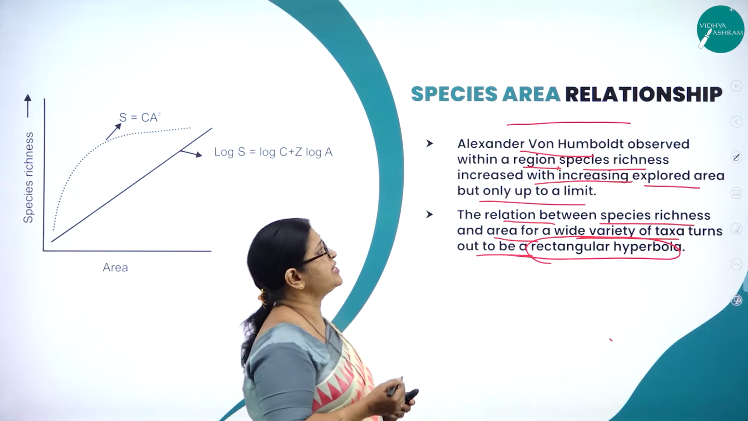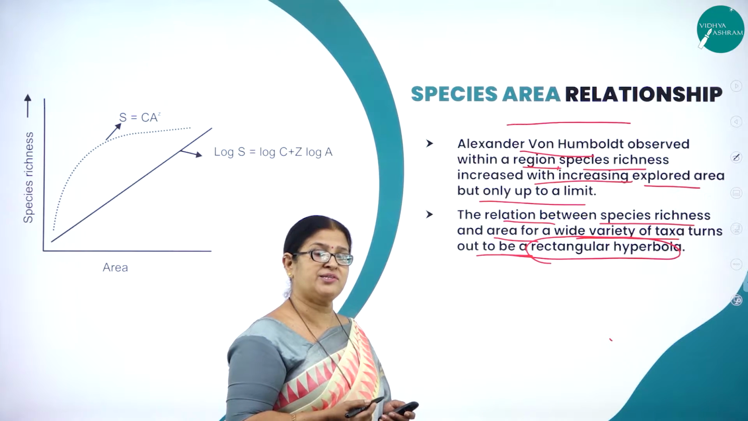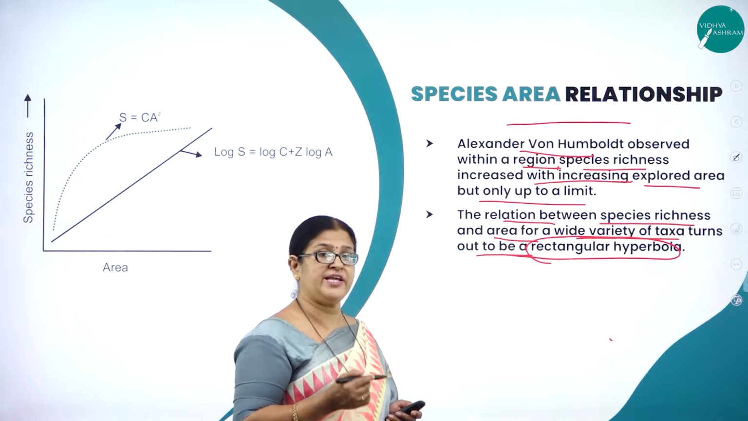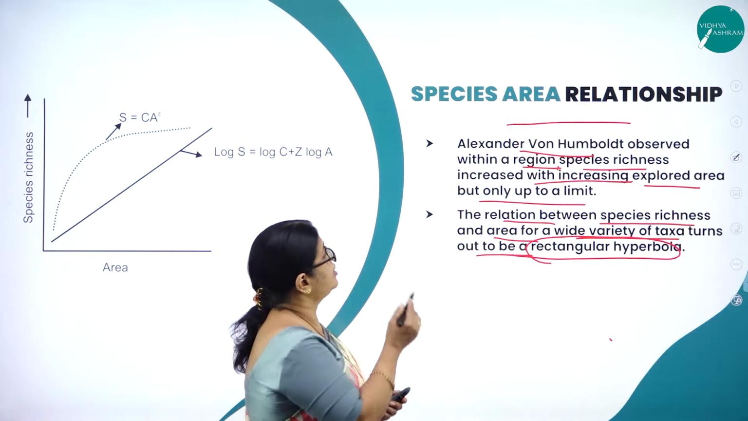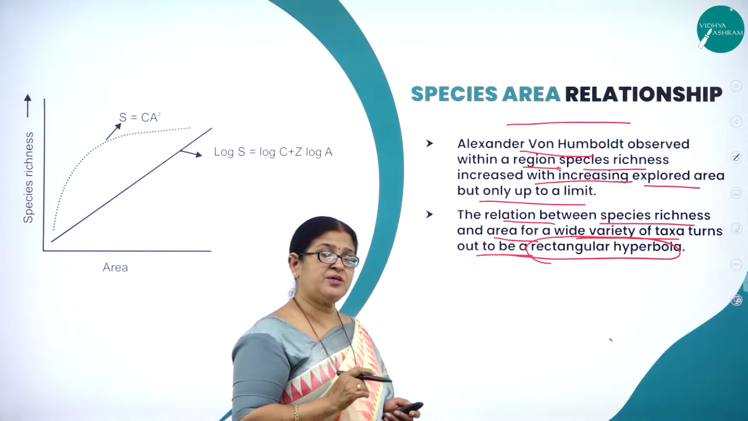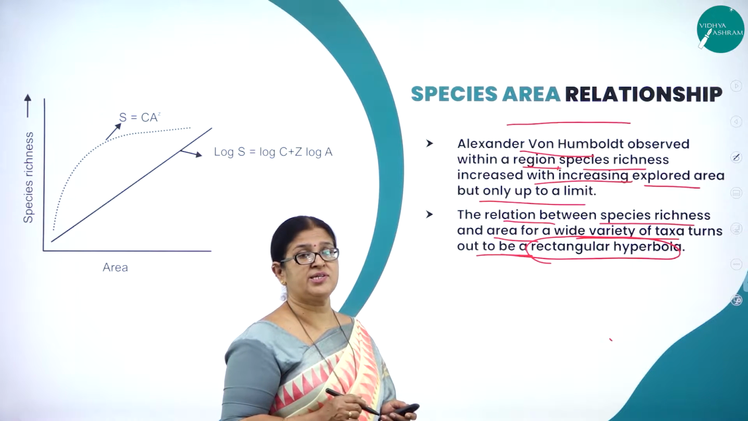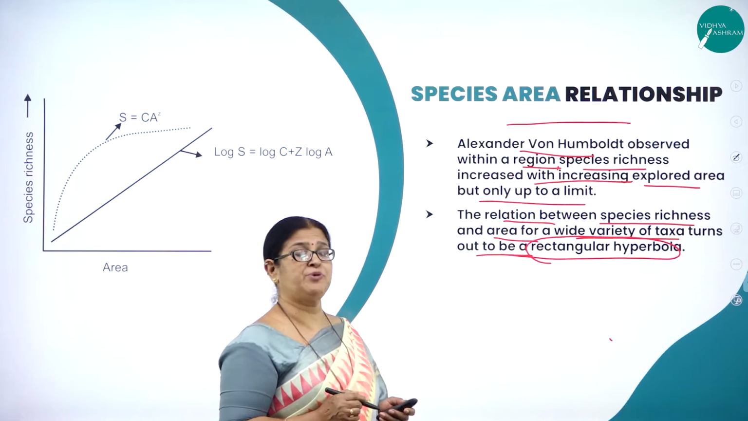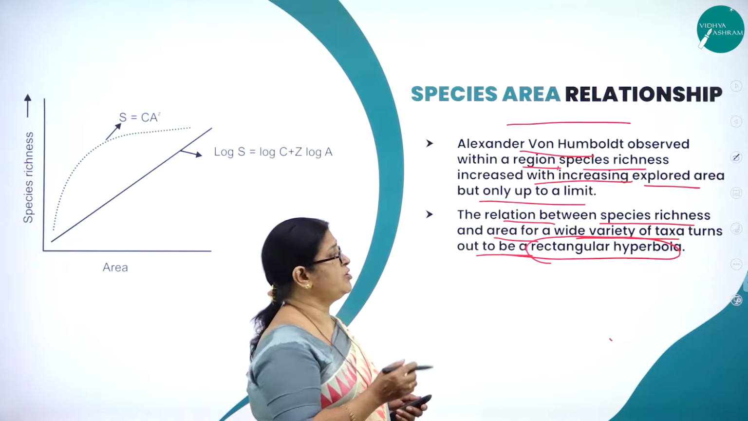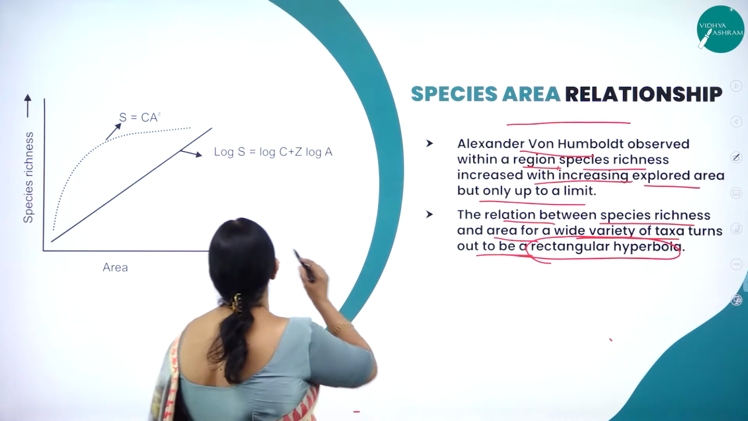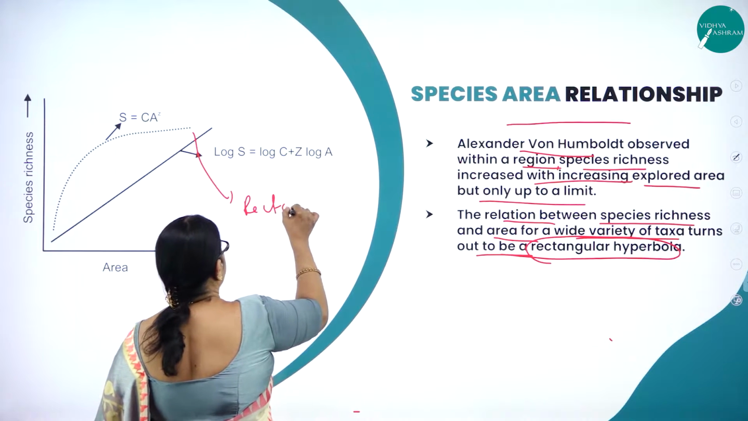So what is the species area relationship? According to the German naturalist, a naturalist is one who studies about nature, and geographer by name Alexander von Humboldt, observed that in a region, the species richness increased with increased surface area, but only up to a certain limit. And the relation between species richness and area for a wide variety of taxa, here you can see the graph, turns out to be a rectangular hyperbola.